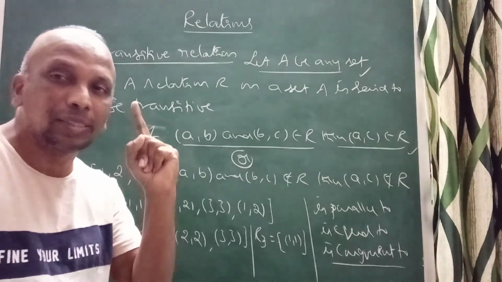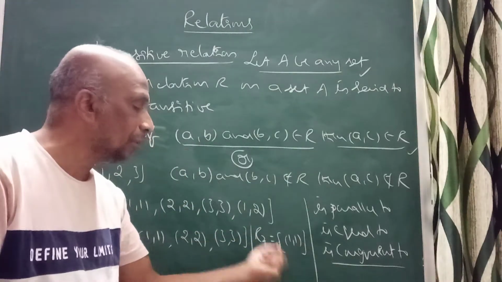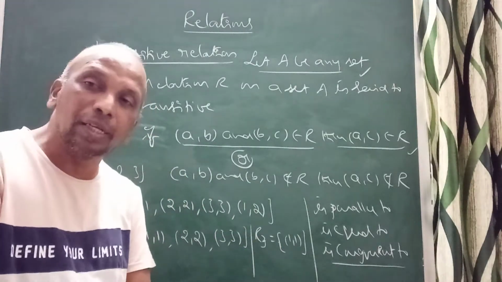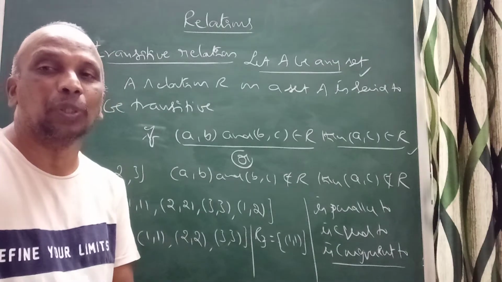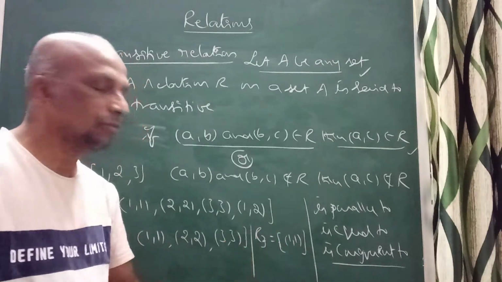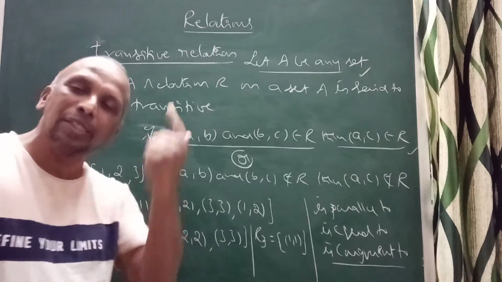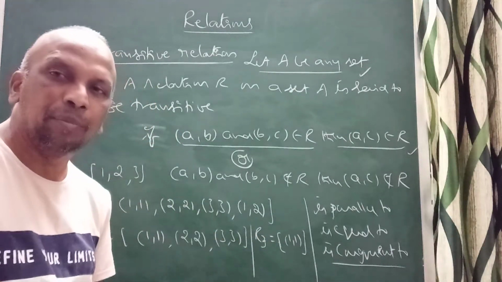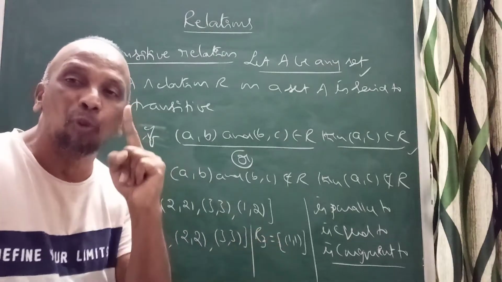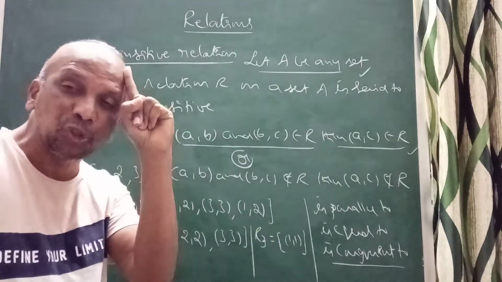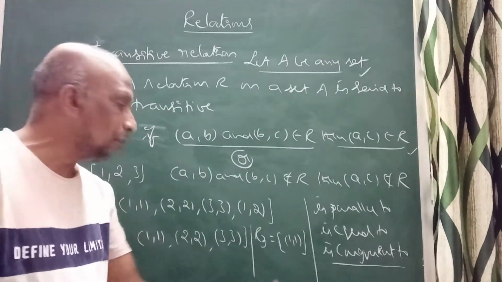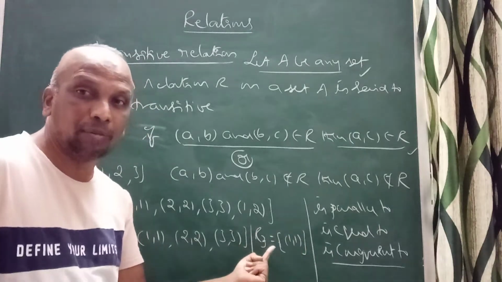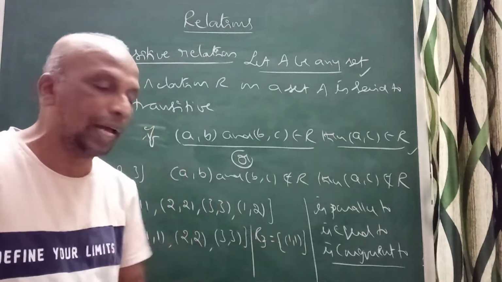Is it symmetric? Yes, it is symmetric. (1,1) is symmetric, no doubt in that. Is it transitive? Yes, it is transitive. If we take a single ordered pair at any time, when a relation has only one ordered pair, that is always transitive. So (1,1) is transitive and also symmetric.